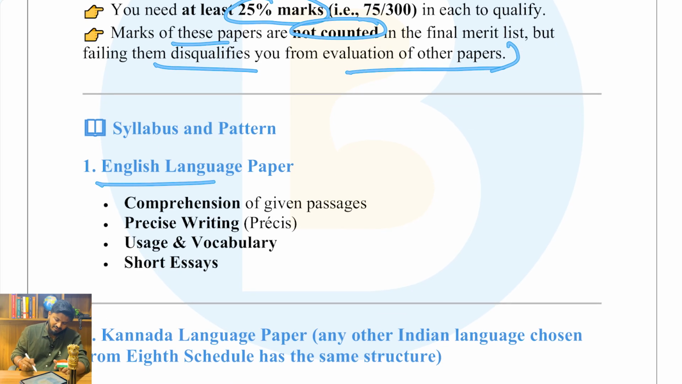First is the English language paper. In this paper, there will be comprehension of given passages, and you have to answer a few questions on that particular passage. Second will be precis writing. They will provide you a big passage, and you have to condense it into fewer words, about 1 by 3 of the words. Next is usage and vocabulary, that is antonyms, synonyms, all the things you used to do in primary school. And then you have to write a short essay. These are the things covered in the English language paper, not literature, sorry, English language paper.